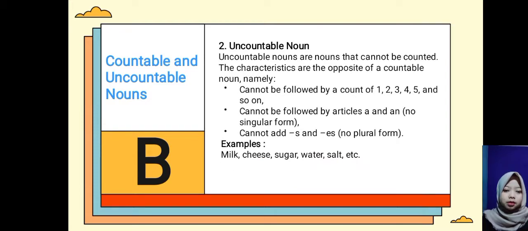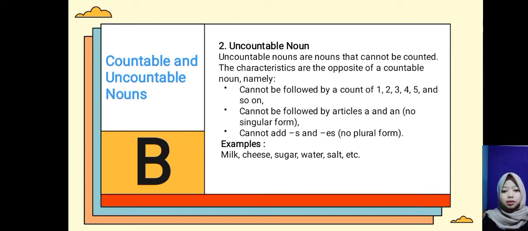Uncountable noun. Uncountable nouns are nouns that cannot be counted. The characteristics are the opposite of a countable noun, namely: cannot be preceded by a count of 1, 2, 3, and so on; cannot be preceded by the articles a and an; no singular form; cannot add -s or -es, no plural form.